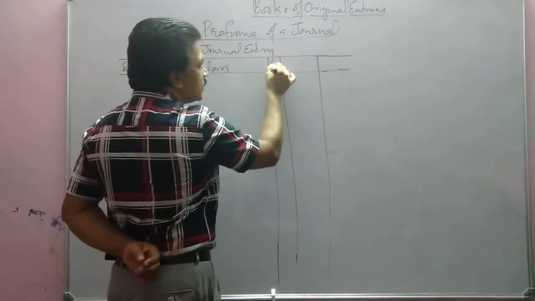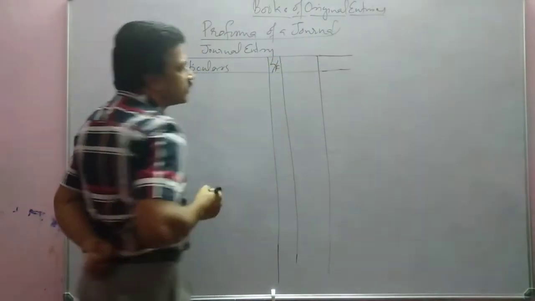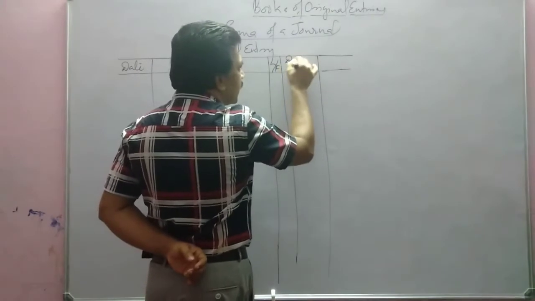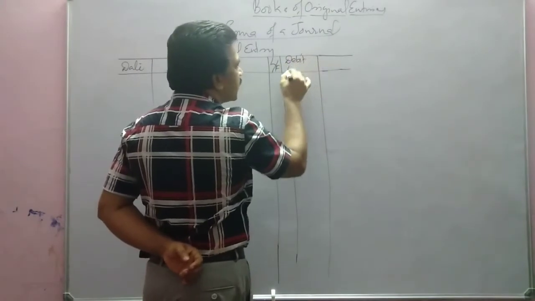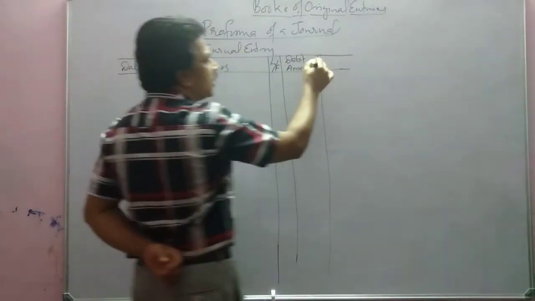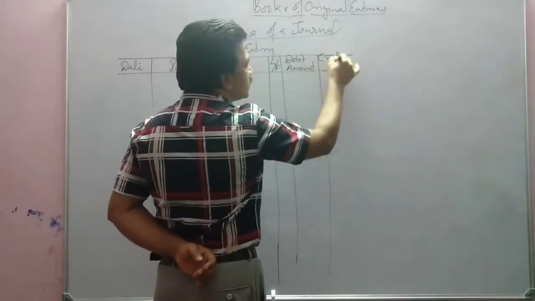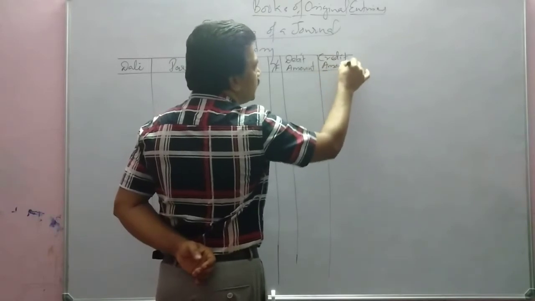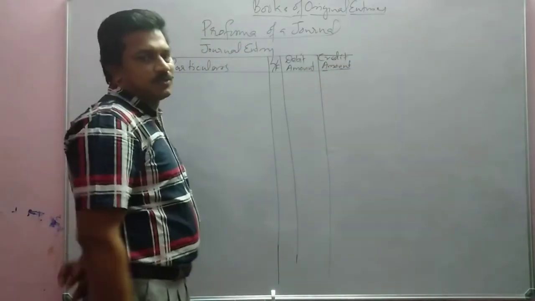This is called LF column, and this is debit amount, and here is credit amount.